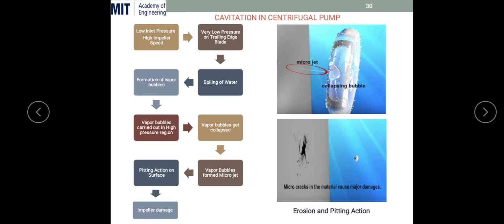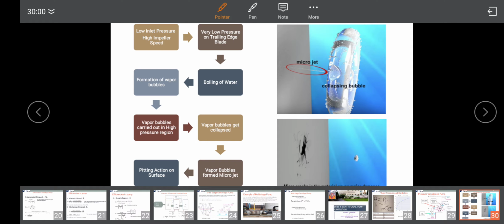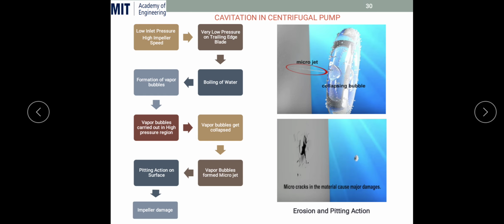First, there is a low inlet pressure due to the high impeller speed. Okay, as speed increases, the suction pressure gets lower, meaning it is below the atmospheric pressure, lower and lower. If it reaches the vapor pressure, then due to the very low pressure there is boiling of water, and due to this boiling there is a formation of bubbles. These vapor bubbles are carried to the high pressure region, and then they collapse, and due to collapsing the bubbles form the microjet, and this microjet causes pitting action on the surface. Okay, and this results in impeller damage. Got it? So this is the process of cavitation in the centrifugal pump.